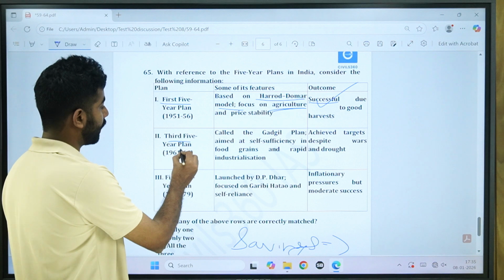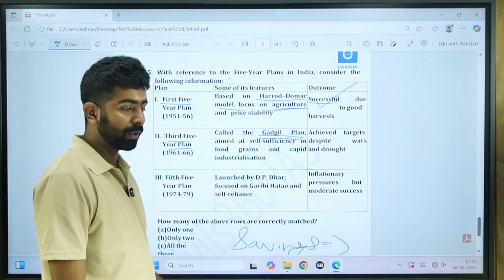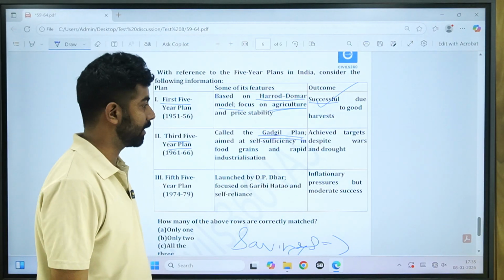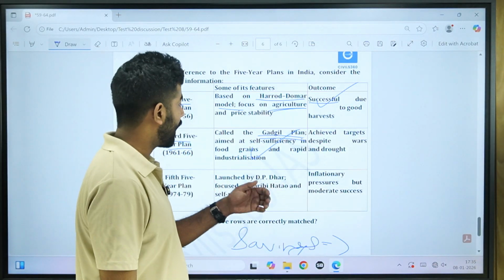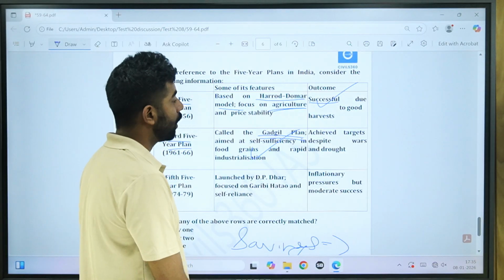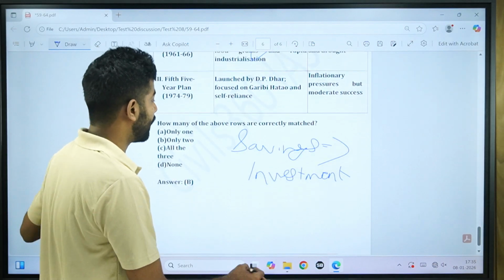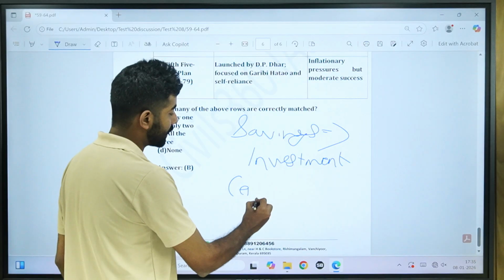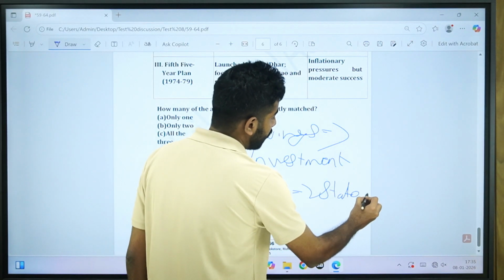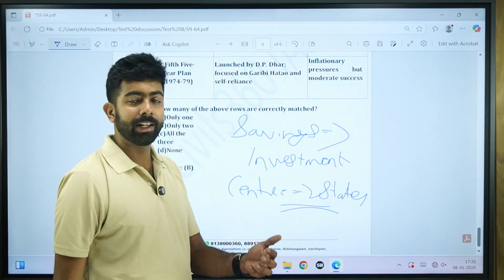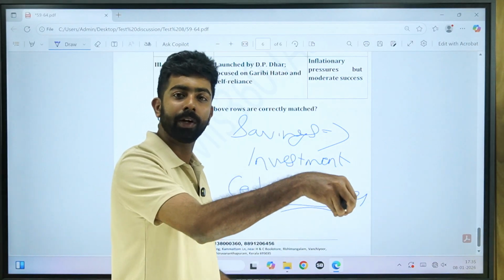The third 5-year plan, called the Gadgil plan, aimed at self-sufficiency in food grains and rapid industrialization. So this is actually correct. It did aim for self-sufficiency and rapid industrialization. And the Gadgil plan is actually the formula by which funds are delivered from center to states. So the Gadgil plan is effectively a formula for deciding how much amount should be given to states.